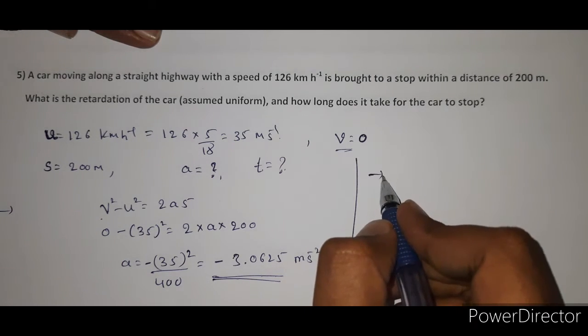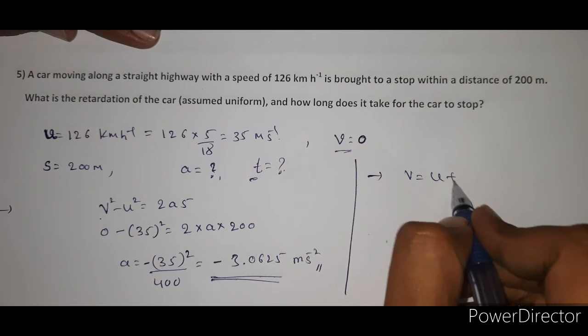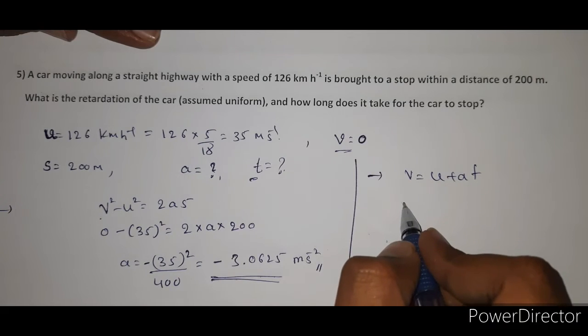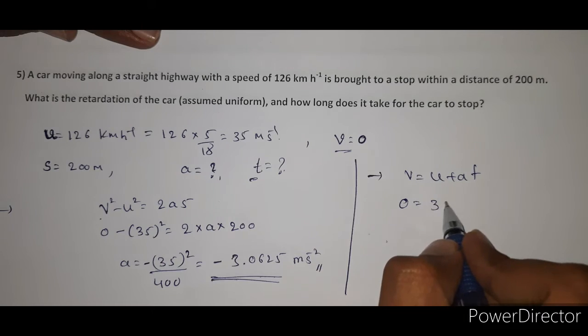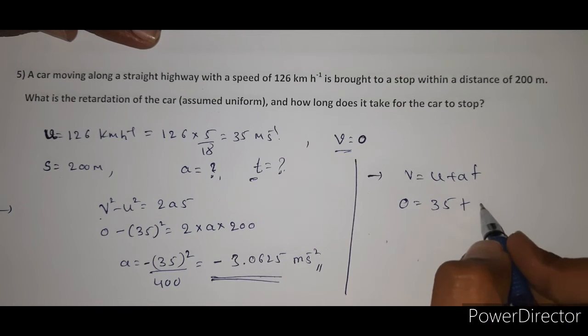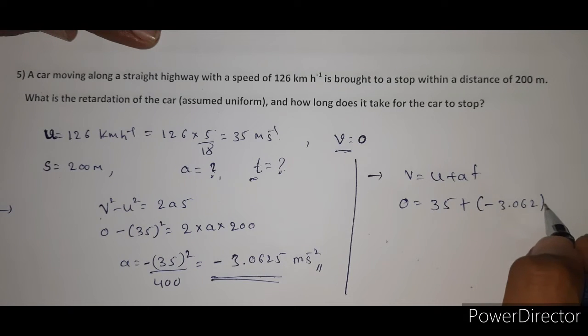And next we are going to find the time. For t, we are using the formula v is equal to u plus at. So here the v value is 0, u is equal to 35 meter per second, plus a value is minus 3.0625 into time.